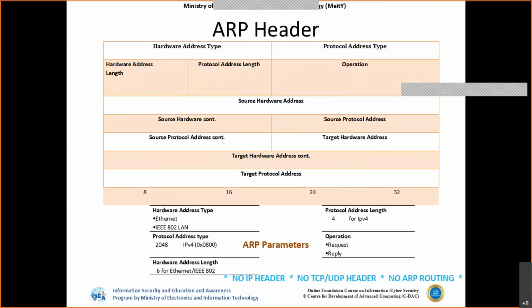Out of the 48 bits, the first 24 bits are dedicated to the vendor, because the MAC address is unique to the vendor or to the particular network card. Let's say Microsoft is producing a network interface card. The first 24 bits will carry a code for Microsoft, and based on that code we can identify the vendor.